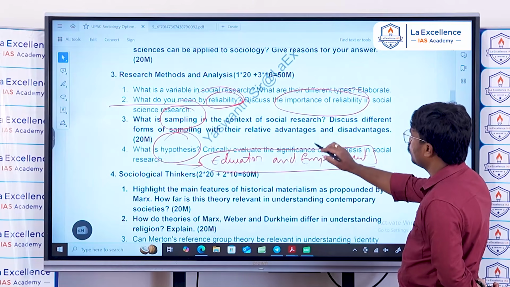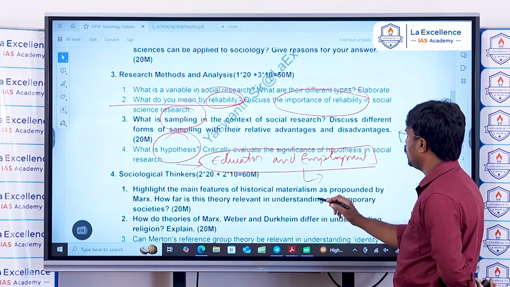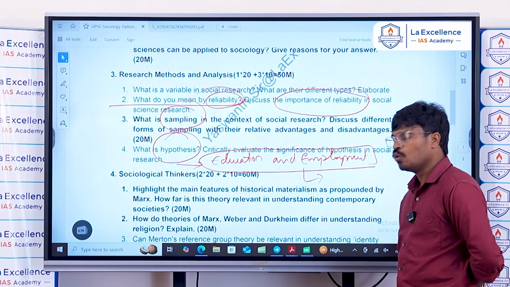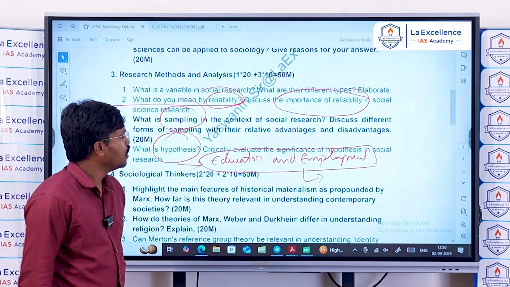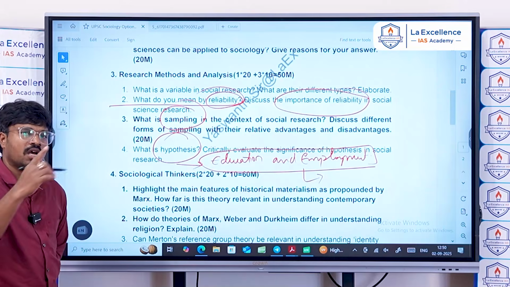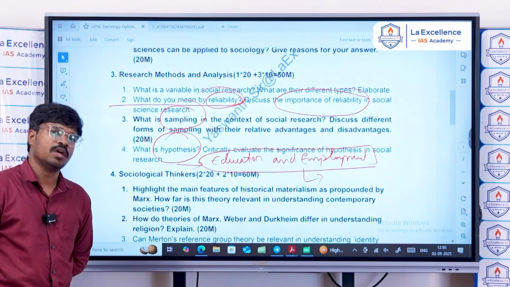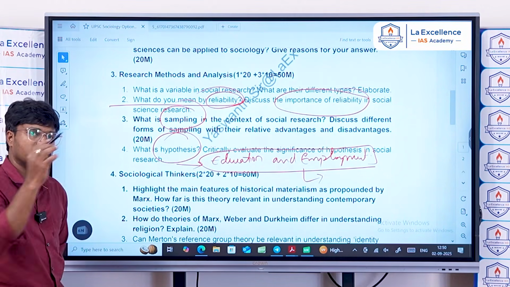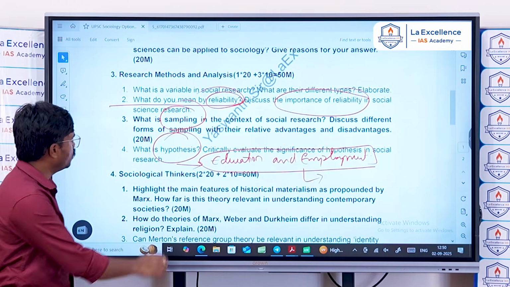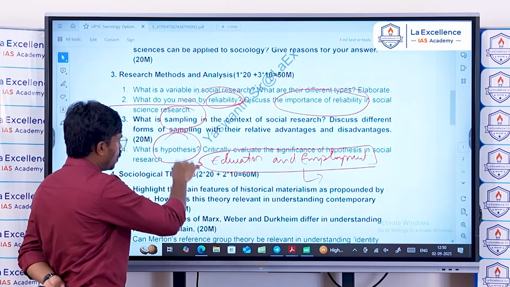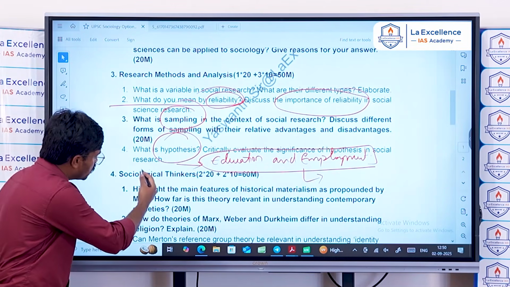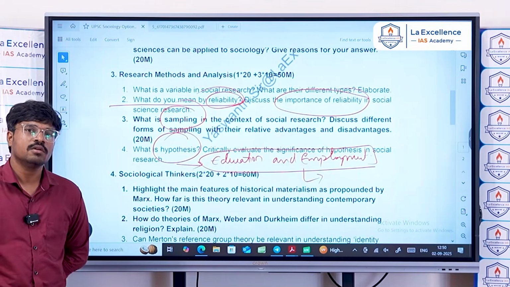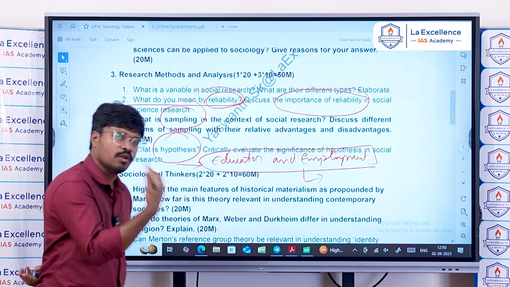So the hypothesis statement can be built as: people with high skills are more employable. To prove this, you have to link education and skills with how many people are employed with higher education and skills. That is why hypothesis is necessary for social understanding. It is actually a starting point to understand social phenomena in the society.